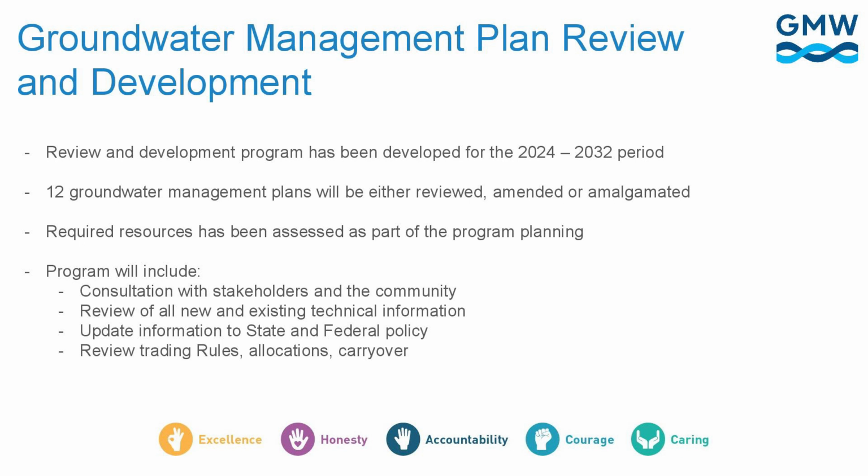So as part of this Water Plan 6-7 reviews, we're actually focusing on 12 groundwater management plans. These are the 12 that were identified as key areas that need to be looked at going into the future. We also had to take into account, as part of the service plans, what resources we require to be able to undertake this work. So we've put forward that we'll need at least one extra person, a project planner officer, and we're already working on engaging and employing a new person for that so we can hit the ground running with these plan reviews.